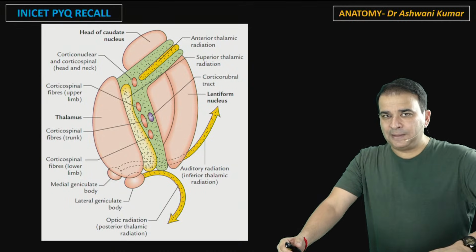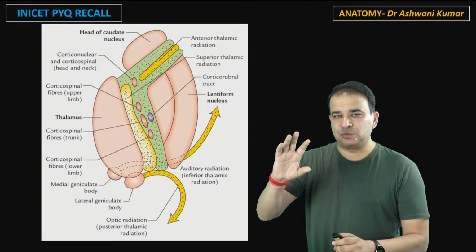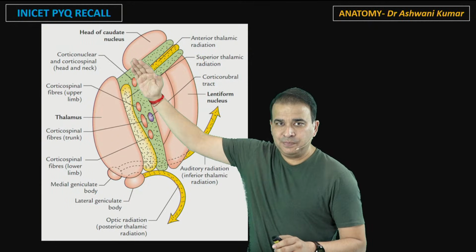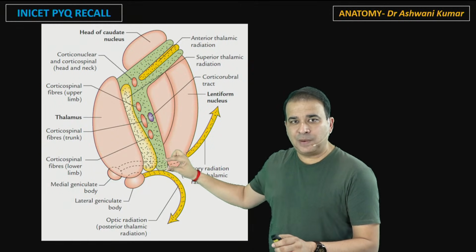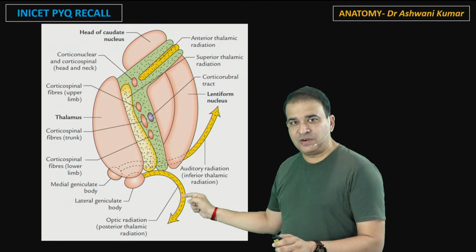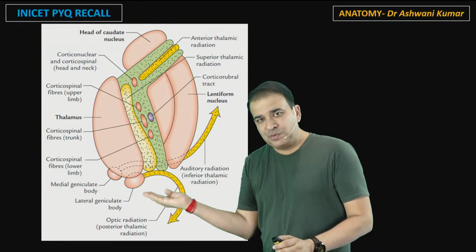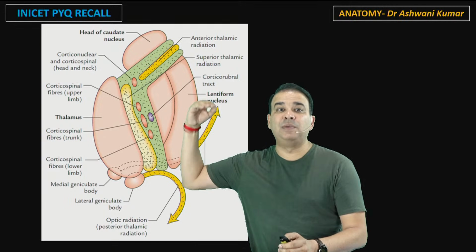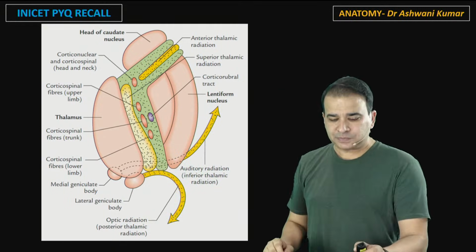I'll show you 2 images there. Now this is the internal capsule here. Let's just focus on the things which I'm going to show you. That's the anterior limb. That's the genu over there. That is the posterior limb. This back part is the retrolentiform part. From here you can see the fibers going out. That is retro, behind the lentiform nucleus, the retrolentiform part. And the one which is going below the lentiform nucleus, that is the sublentiform part. Retrolentiform, and then below it the sublentiform part here.